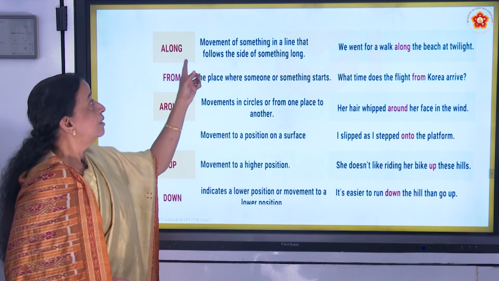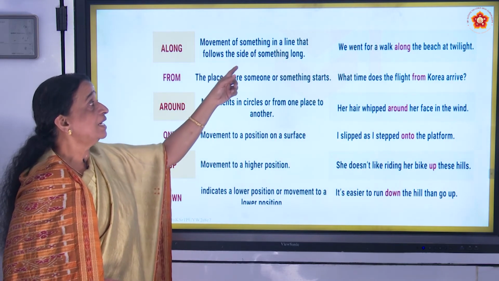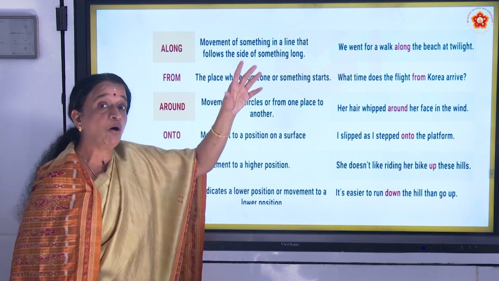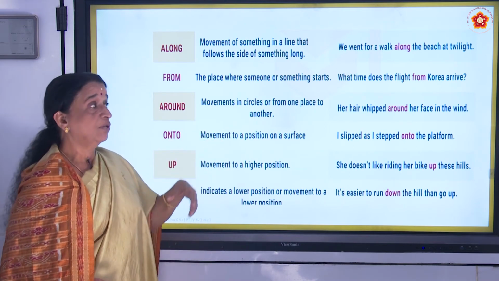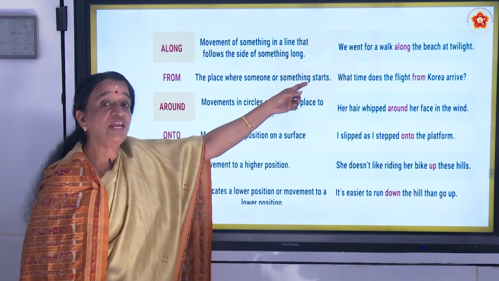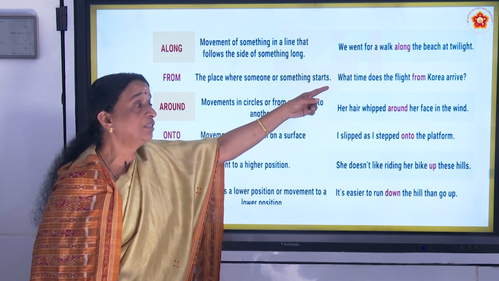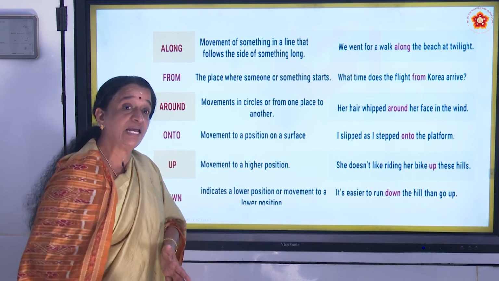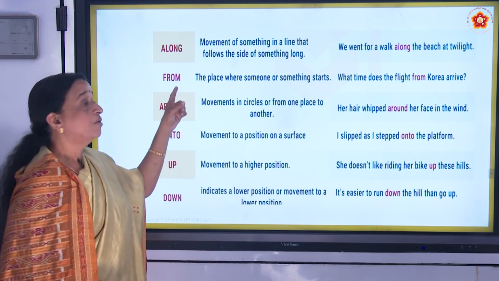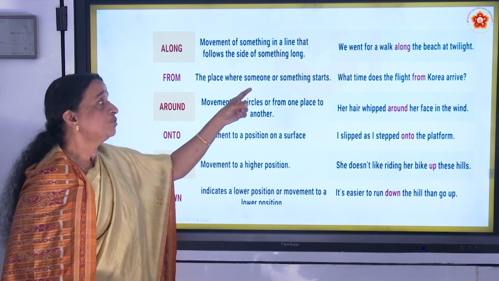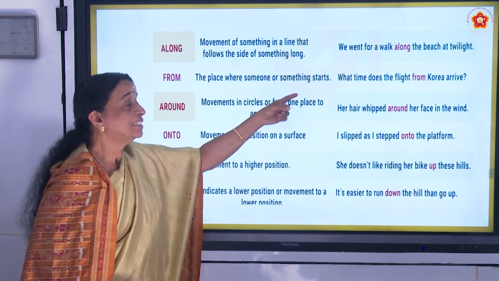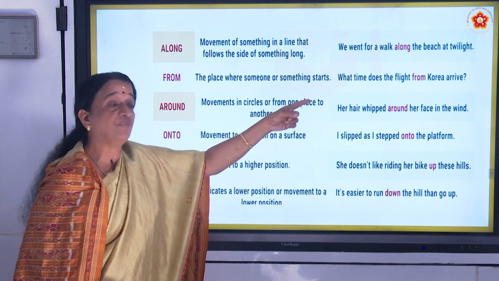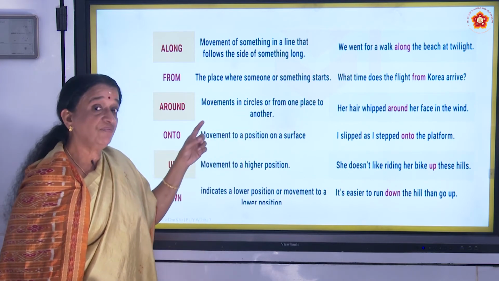Next one, along, movement of something in a line that follows the side of something long, very long on the side. You say along. We went for a walk along the beach at twilight. Means the beach side we were walking. From, the place where someone or something starts. That is from. What time does the flight from Korea arrive?